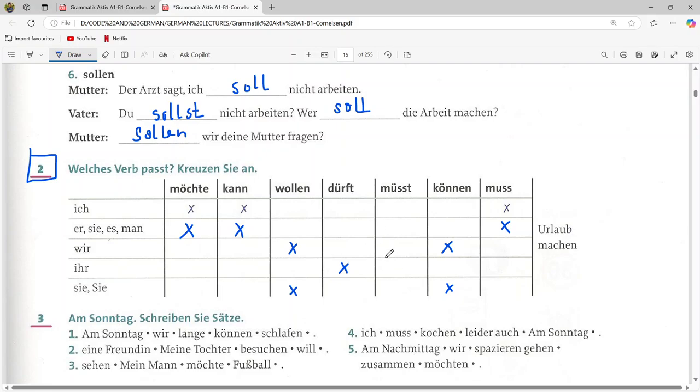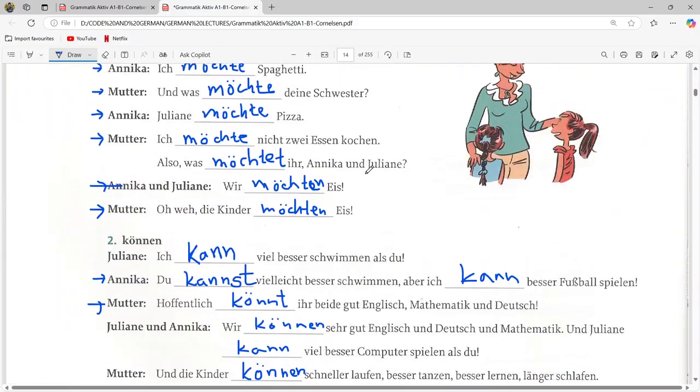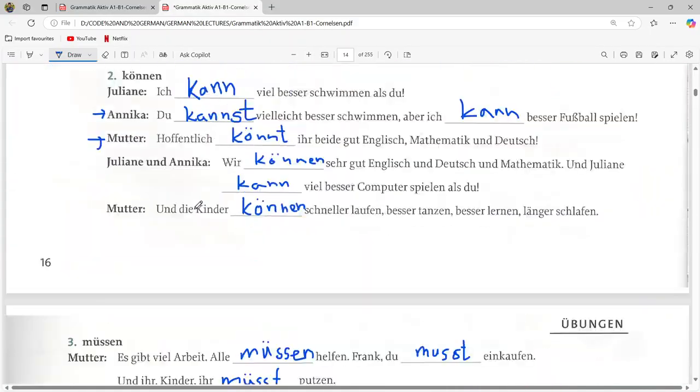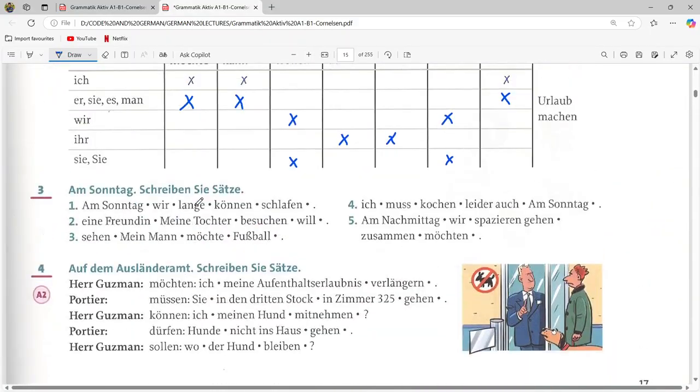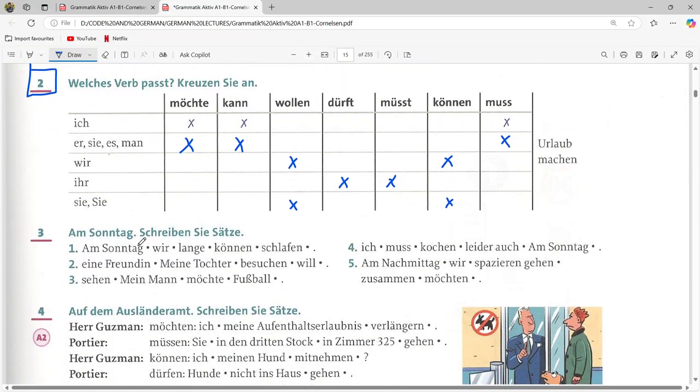Okay, so only this one is remaining. So I think ihr musst will be there. Let us see. So ihr musst, yes. So everything is matched. Okay, what you can do, you can check out the table and try to solve which one matches with the one, then it will be very clear to you.